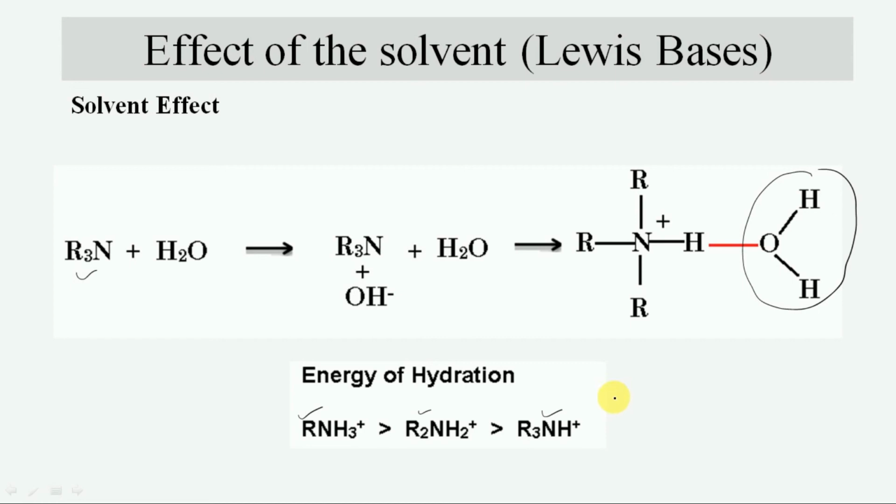Thus, the tertiary ammonium ion is less solvated than the secondary ammonium ion, which is less solvated than the primary ammonium ion. So tertiary amines have less tendency to form the ammonium ion and consequently they are less basic. As a consequence of the combined effect of the inductive effect of substituents and the extent of solvation of the ion formed, the dialkylamines are the strongest bases among these different amines.